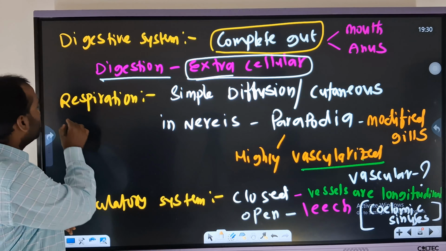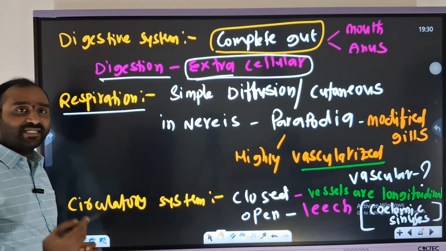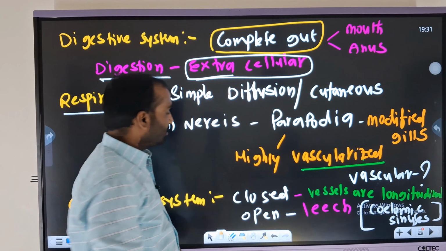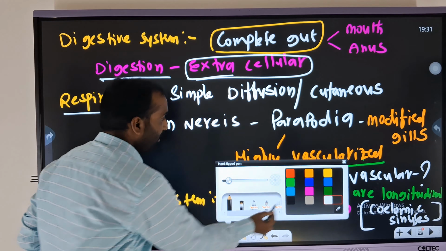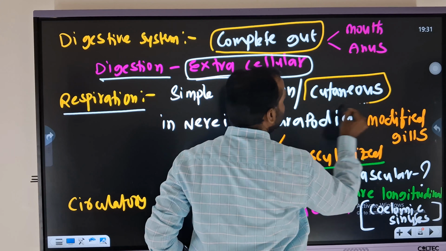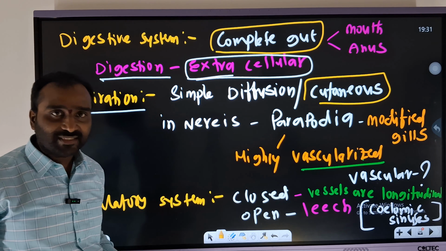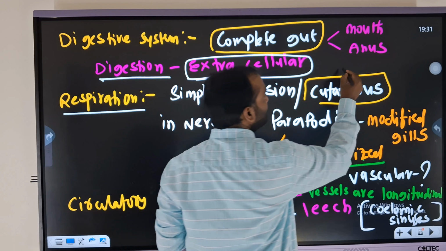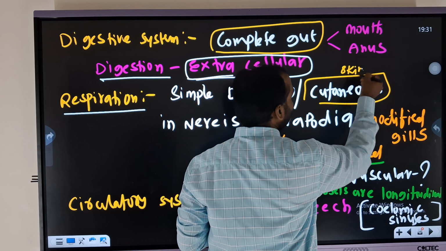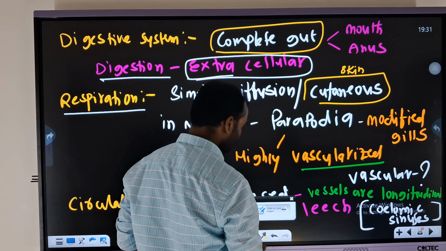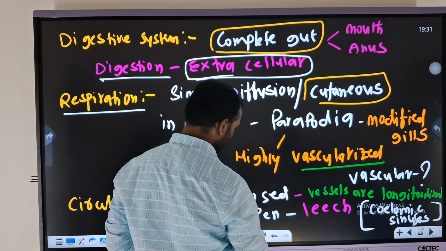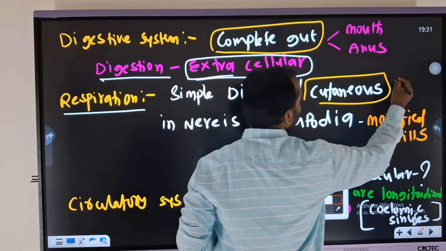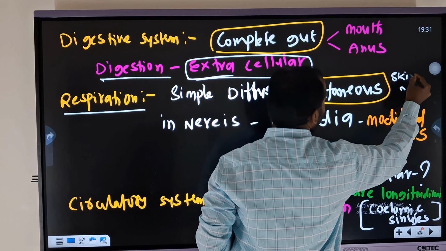And next one is respiration. Then what kind of respiration? First of all, here it is simple diffusion, and one more is cutaneous. What do you mean by cutaneous? Cutaneous means respiration through the skin. The respiration through skin is called cutaneous respiration.